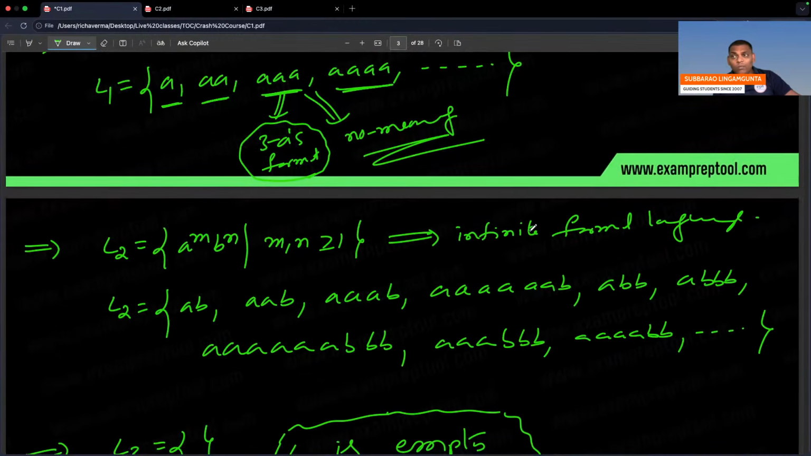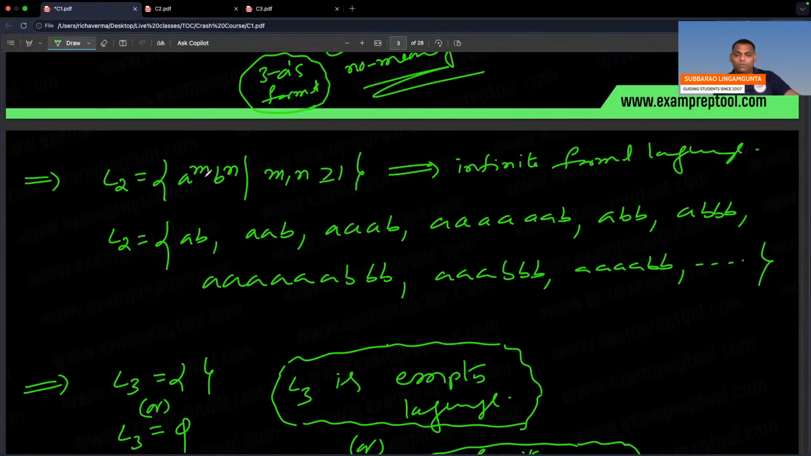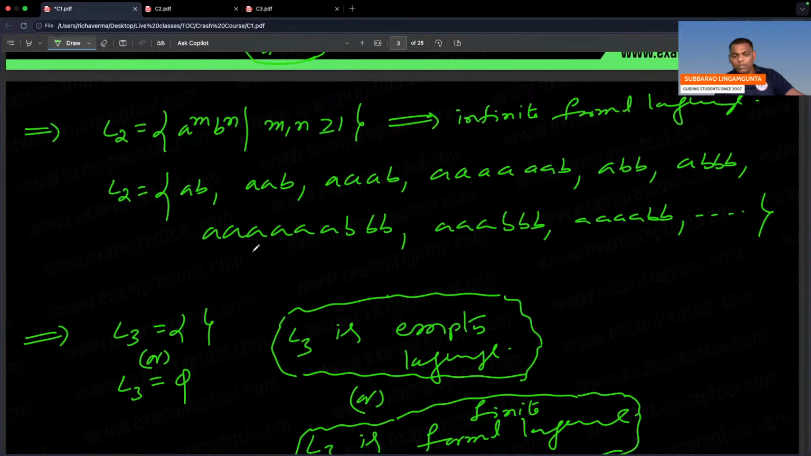Now another formal language, L2: A power m, B power n, where m, n are greater than or equal to 1. You can keep on changing m and n. If you observe clearly, m A's are followed by n B's. m can be minimum 1, n can be minimum 1. So AB, double A B, triple A B, a single A followed by so many B's, and so on. So many A's followed by so many B's. Yes, it is also an infinite formal language.